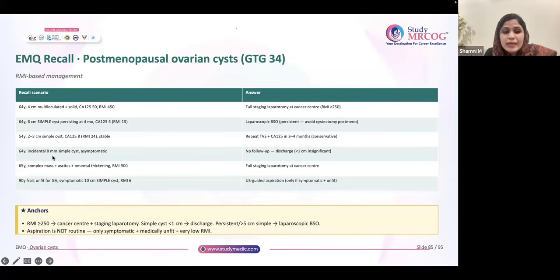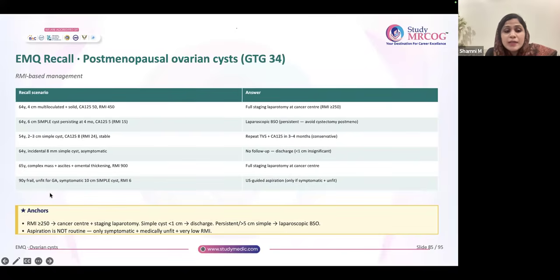64-year-old, incidental 8 mm simple cyst, definitely no follow-up. 65-year-old, complex mass, ascites, omental thickening, high RMI. It requires the same answer, full staging at a cancer center.